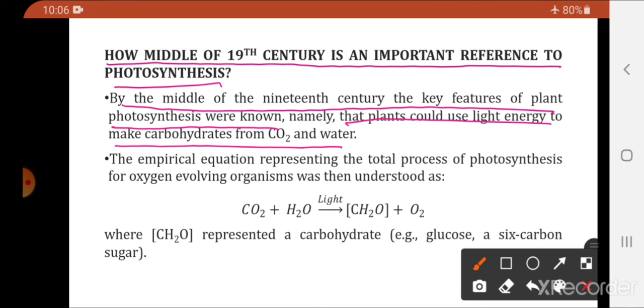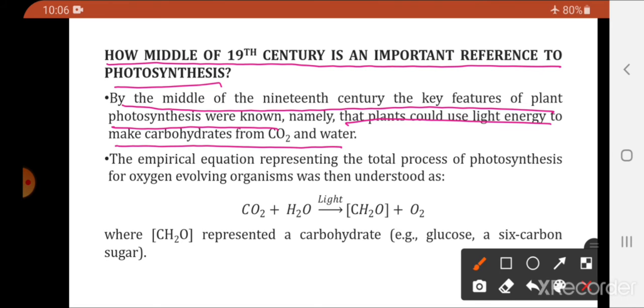So, by the middle of 19th century, certain important features of the process of photosynthesis were known. Like, क्या मालूम पड़ गया कि the plants they use the light energy to synthesize the carbohydrates from carbon dioxide and water. Plant light energy को use करके carbohydrates का production करते हैं, किसमें से?